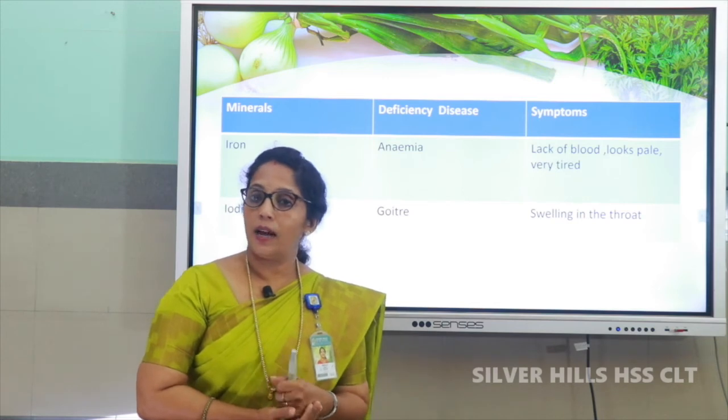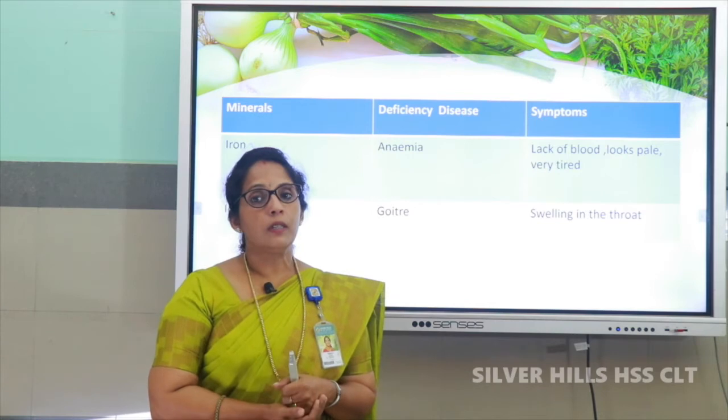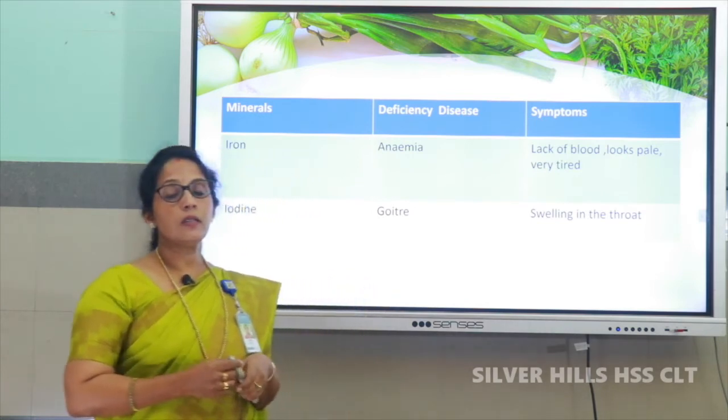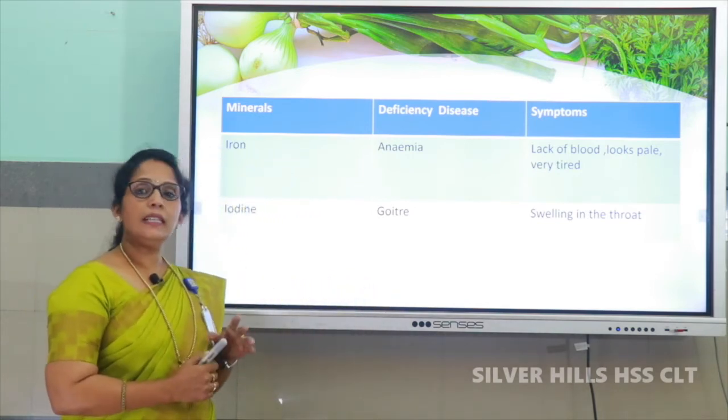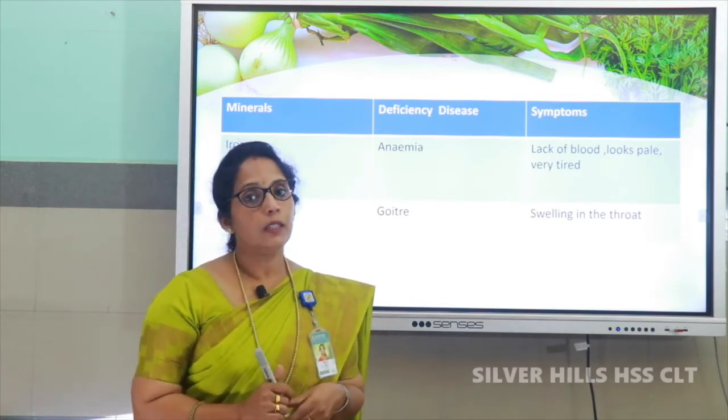And you know that iodine is essential for the production of thyroxine, a hormone. So, deficiency of iodine causes goiter. So, these are some of the deficiency diseases caused due to the nutrients.